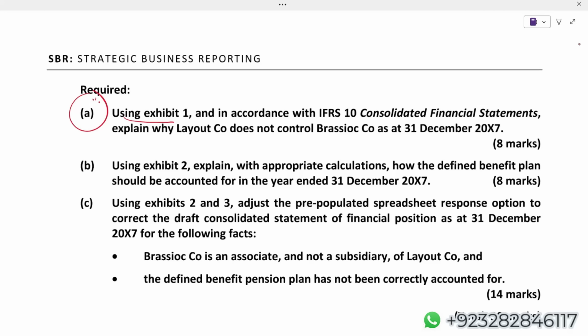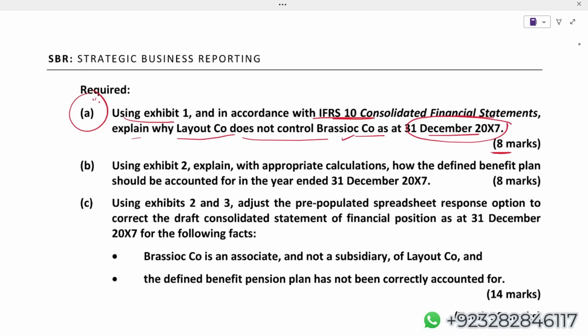Using exhibit 1 and in accordance with IFRS 10, the examiner is very specific. Use exhibit 1, then go for IFRS 10, consolidated financial statements. Explain why Layout does not control Brasioc company as at December X8, 8 marks, and X7, 8 marks. The examiner is specifically asking us on this date, why Layout does not control Brasioc company.